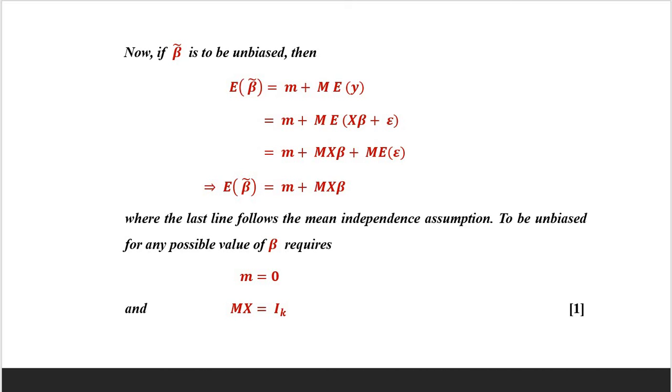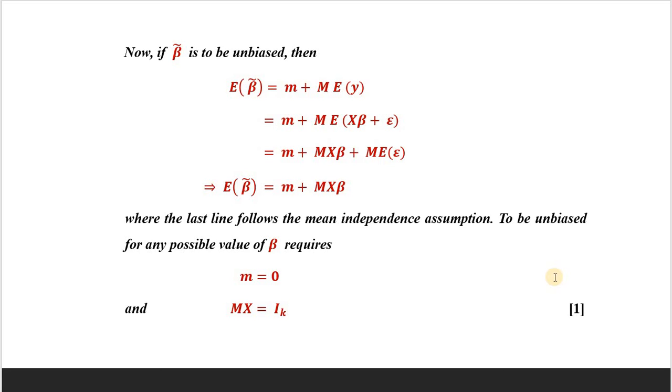Now, if beta curl is to be unbiased, then expectation of beta curl equals small m plus capital M expectation of y. So this is equal to small m plus M expectation of X beta plus epsilon. This is the linear model, which equals small m plus capital M X beta plus M expectation of epsilon.